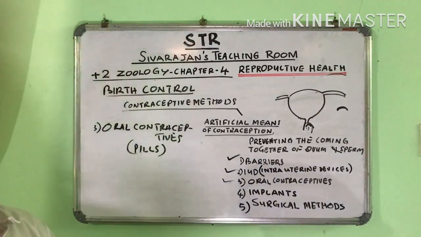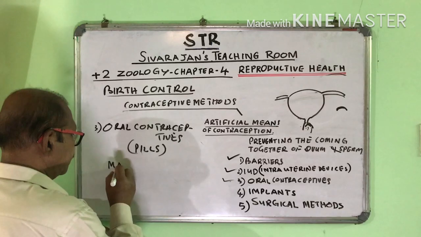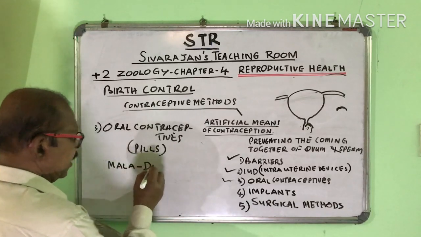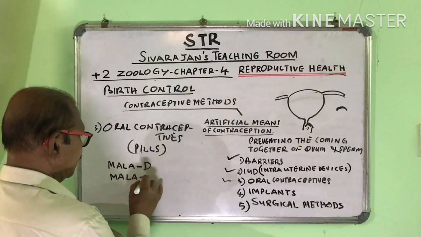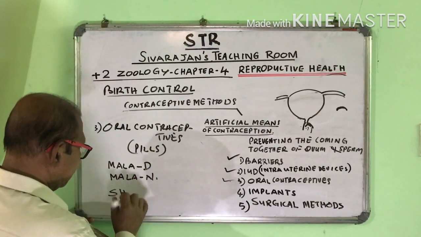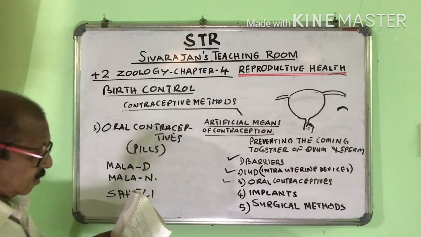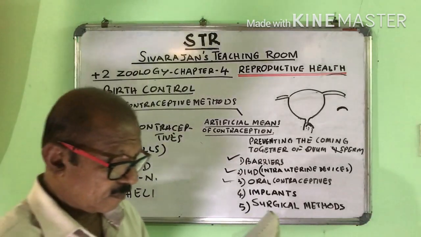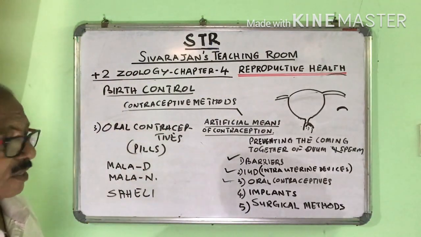There are different types of pills. One, Mala D, M-A-L-A, Mala D. Then Mala N, Saheli, these are examples for oral contraceptives.